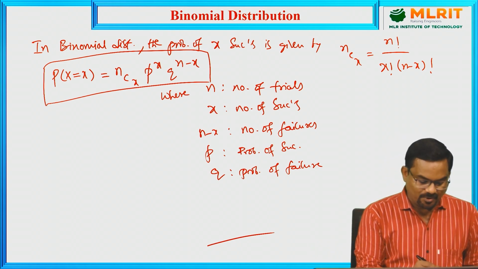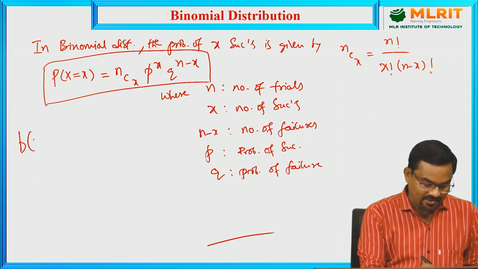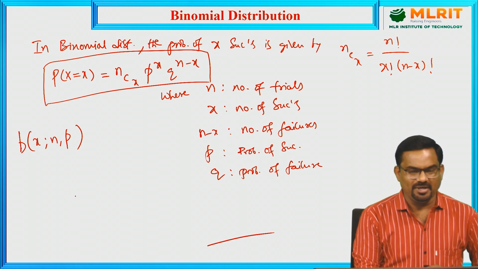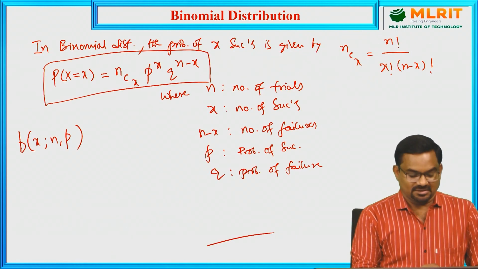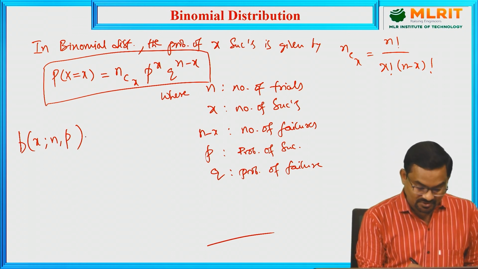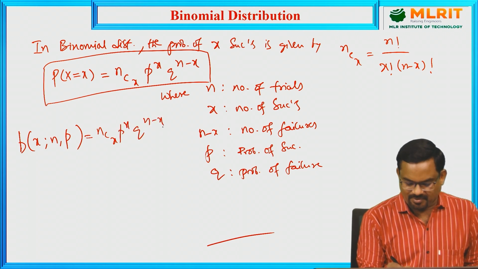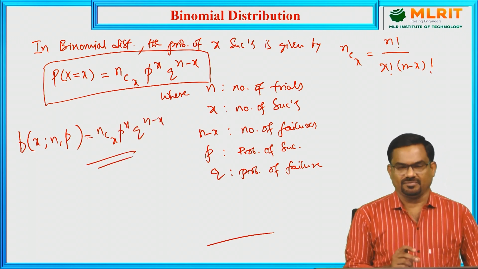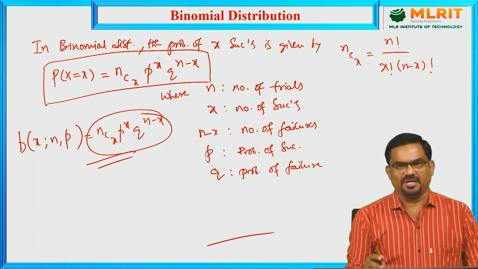And this probability in binomial distribution is denoted by capital B(x; n, p), where small b is for binomial distribution probability, x is the number of successes out of n trials with probability of success p. So this is nCx p^x q^(n−x). This is the derivation of the formula, and how we get this formula is explained clearly here.